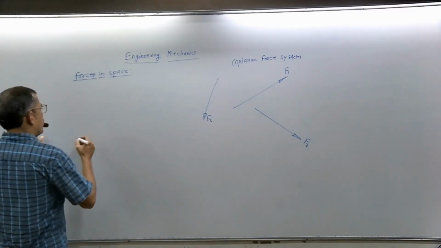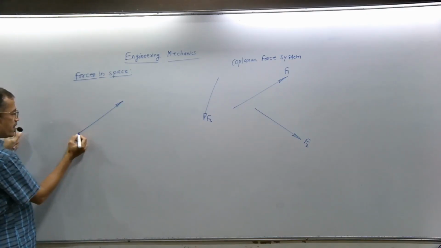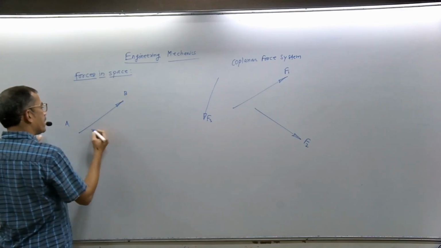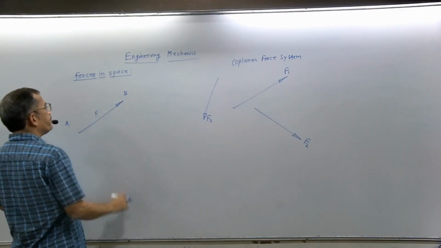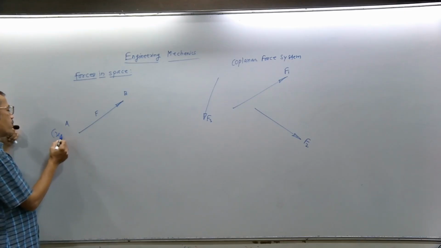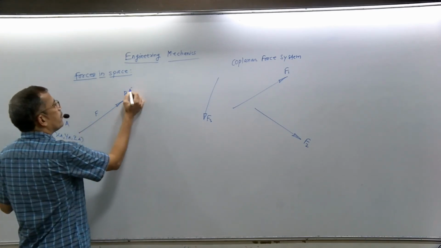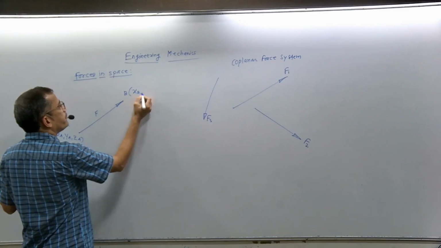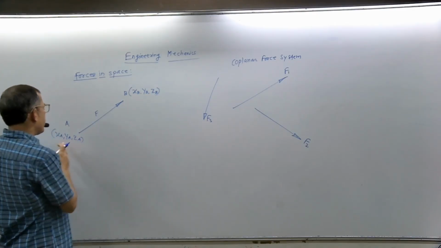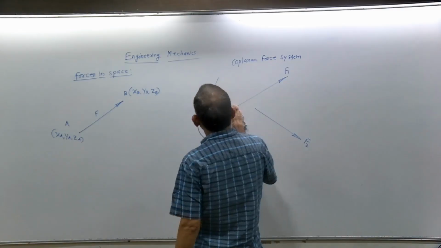Suppose a force is represented by a vector. This is a force. Now the force is acting from, say, point A and its head is at B. The magnitude of force is, say, F. Now the force is acting from A to B. What do you know? The coordinates of the points. Coordinates of point A are XA, YA and ZA. For point B, coordinates are XB, YB and ZB. These are the coordinates. They may be positive, negative, any combination is possible because it is in space. Now we will resolve the force.